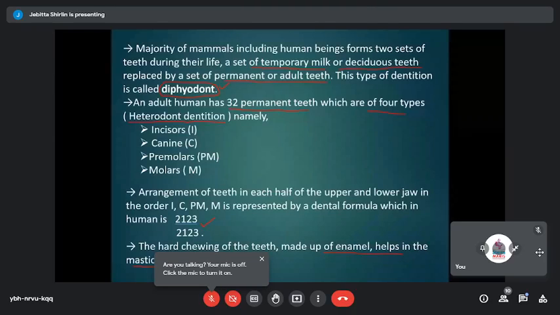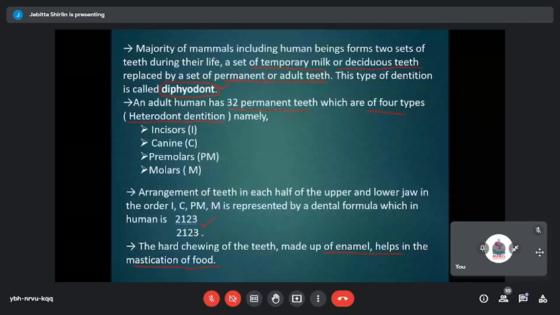Okay, so please remember when you look at our teeth, we have 2 different sets of teeth in our lifetime. Human dentition is a diphyodont type because there are 2 sets of teeth. The milk teeth are replaced by the adult teeth, and there are 32 permanent teeth, and there are 4 different types of teeth, and that is what is called heterodont dentition.